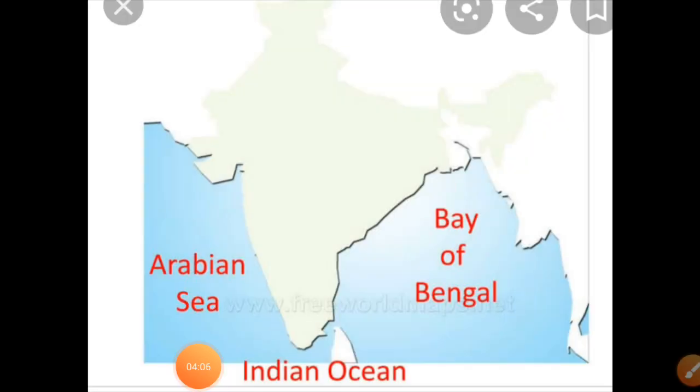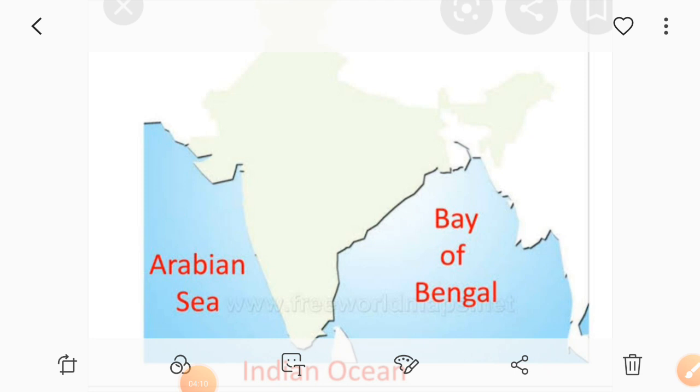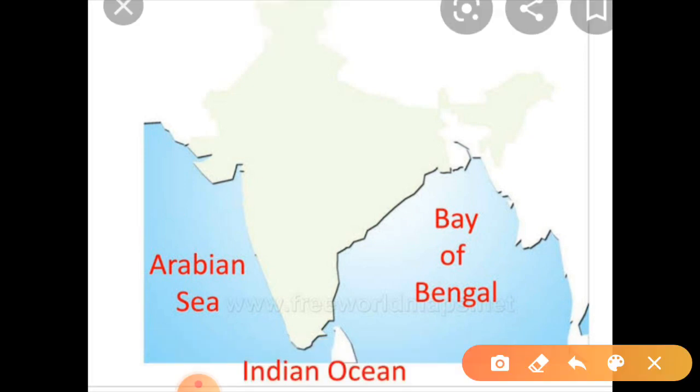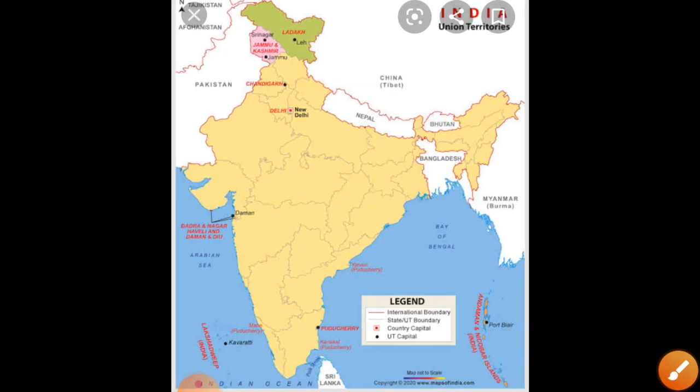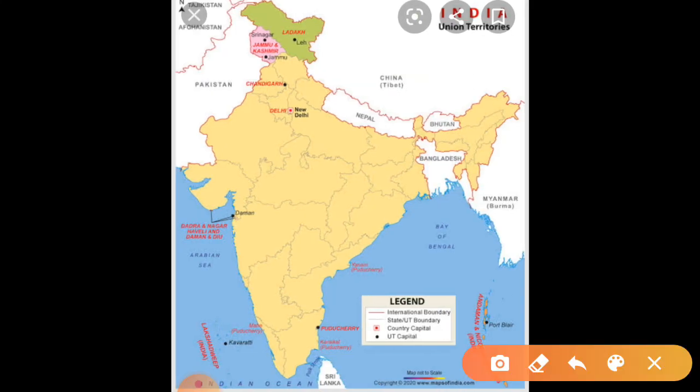In another question I have asked you to write the water bodies of India. See this one. Take the political map of India and you will mention only these 3 water bodies in that map. It should be done in a single map.